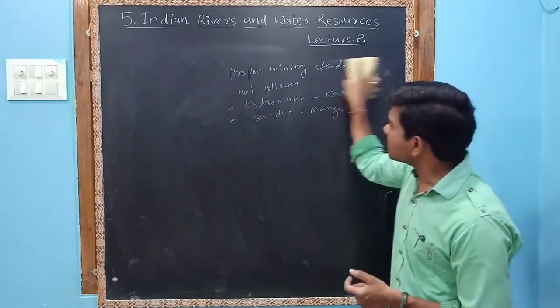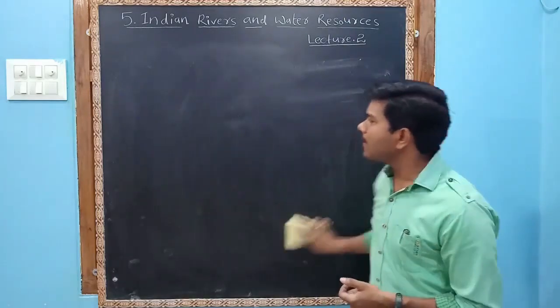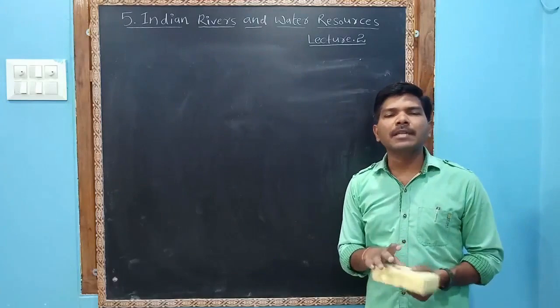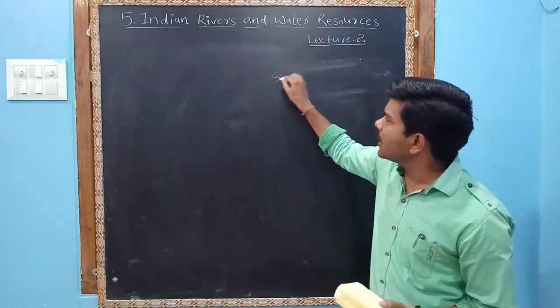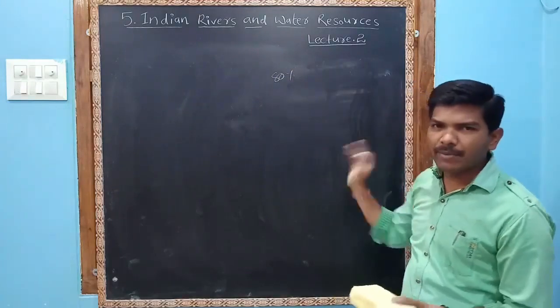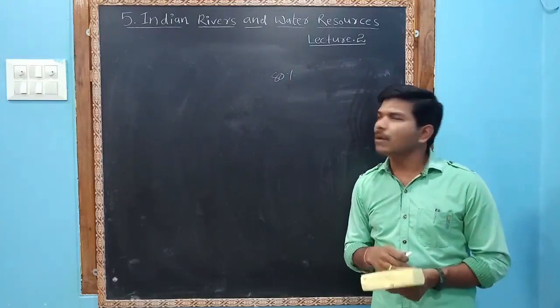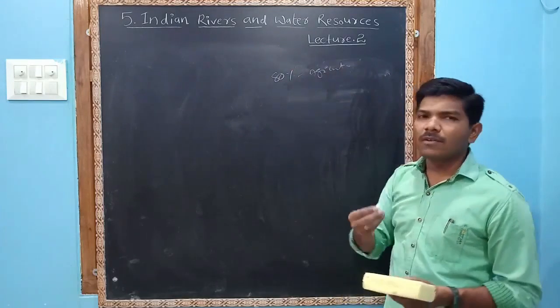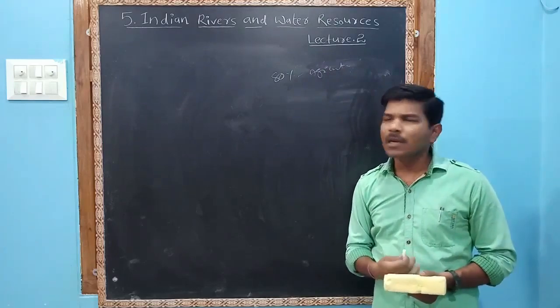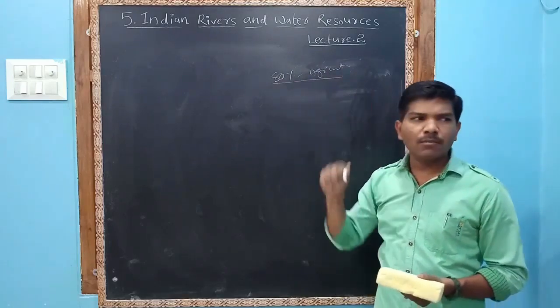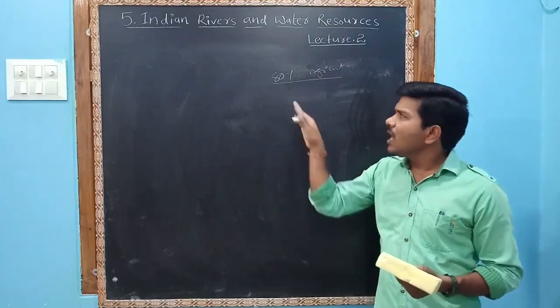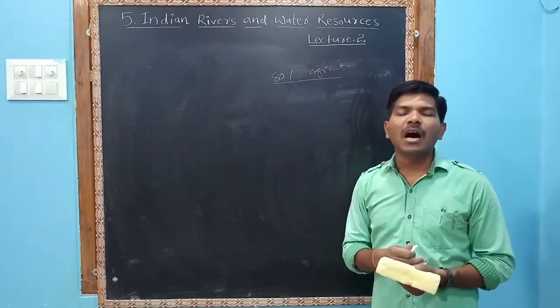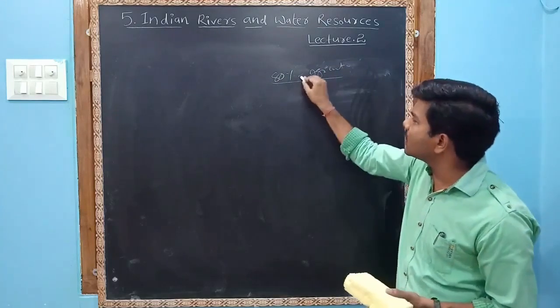Next, you might know that still 80% of the rural people depend upon agriculture. Without agriculture, we cannot feed ourselves. So the most important priority is that water needs to be provided to agriculture.